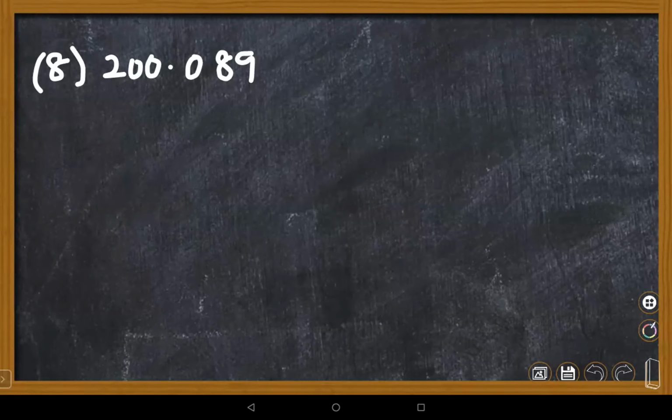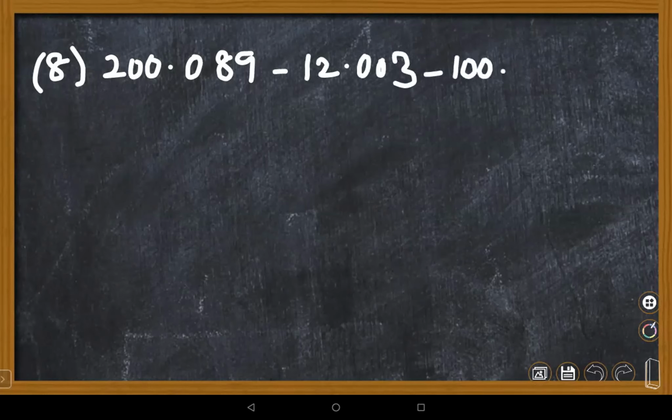Children, before going to apply, there is one more bit you are supposed to complete, then we will discuss some part. 200.089 minus 12.003 minus 100.02. Yes, please children, everything is subtraction, so check carefully.